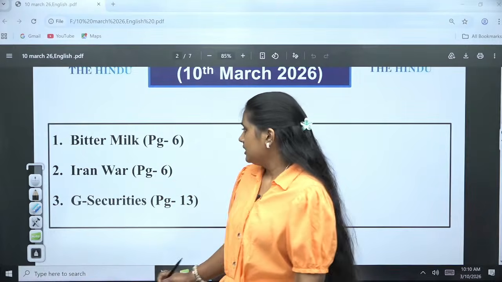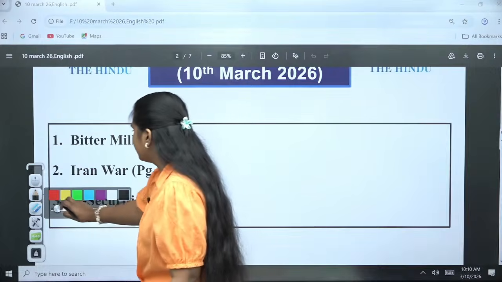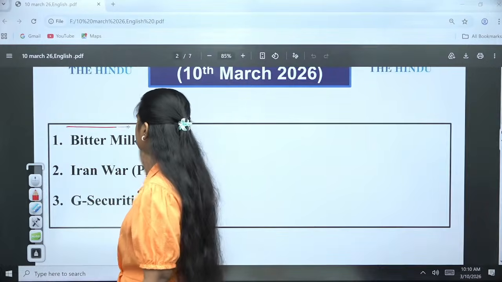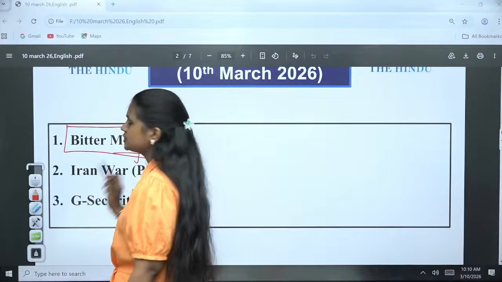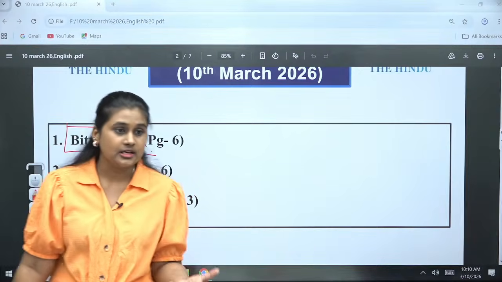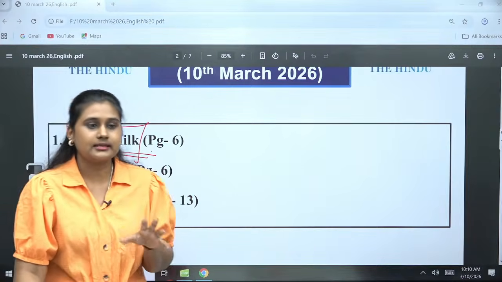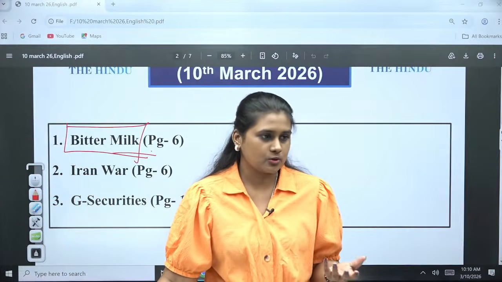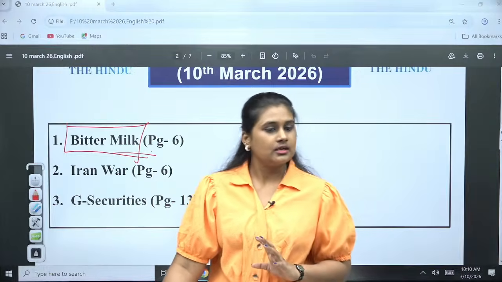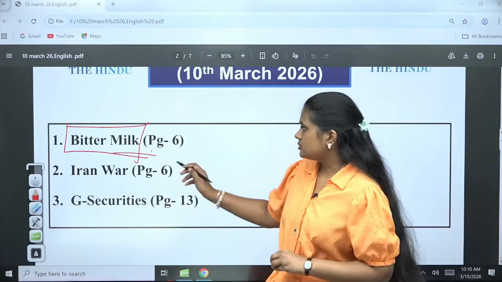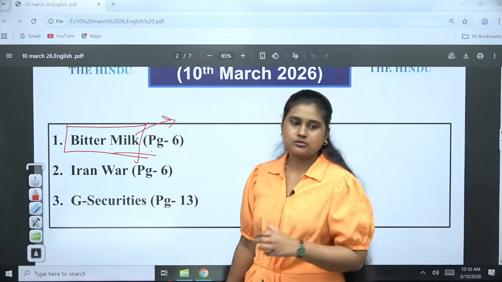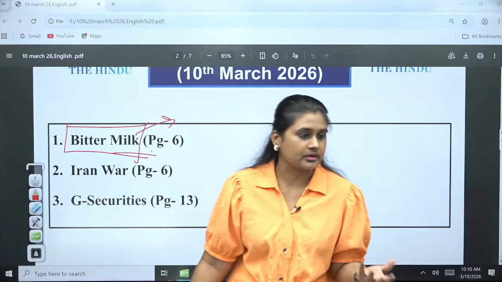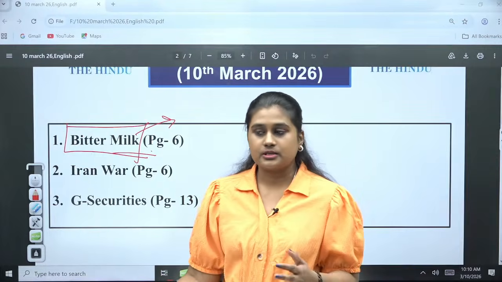Okay, so we are starting with the first article. The first one is bitter milk. In Andhra Pradesh we had casualties, around 11 people have died because of the content in the milk. We will be seeing where those components have been used and why this happened here. Who is responsible for this? Because it is not a small number, 11 people have died. It is a loss of life.